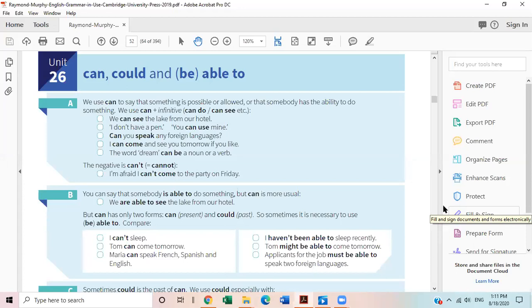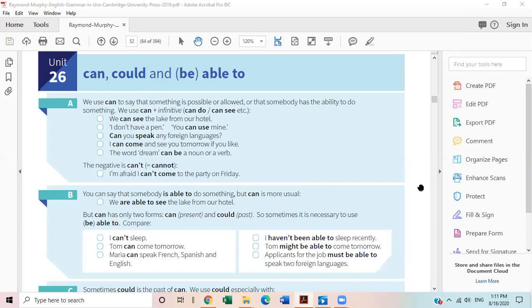For example, if I ask you, can you see in the dark? Can you see in the dark? What will be your answer? Afzal, can you please unmute yourself? I'm going to ask you some questions and you will answer me. Or you can also use the chat box so that I can see your responses. Who would like to have a question-answer session with me? I want one student who will have an interaction with me so that I can ask questions.